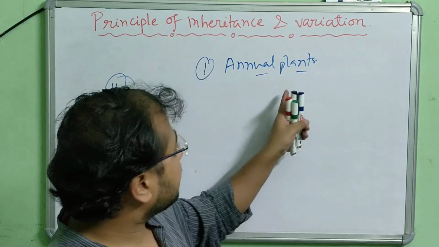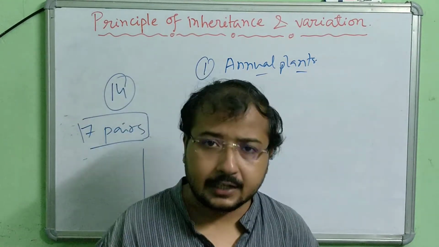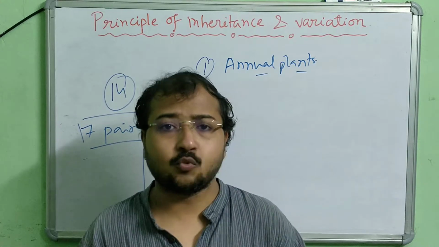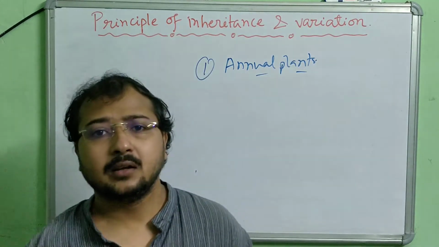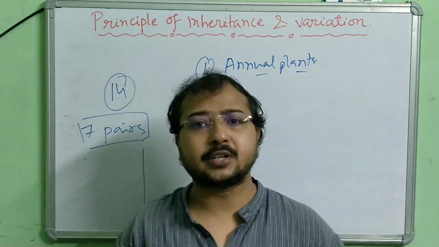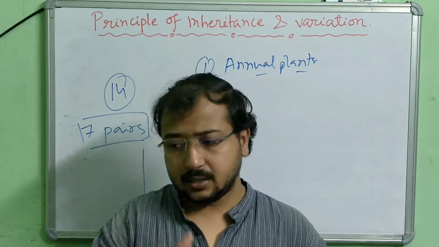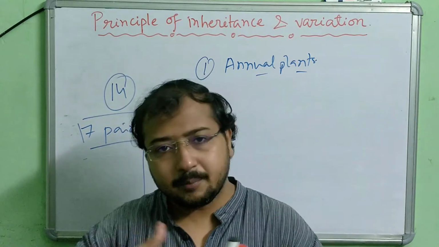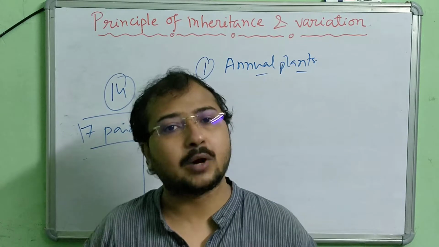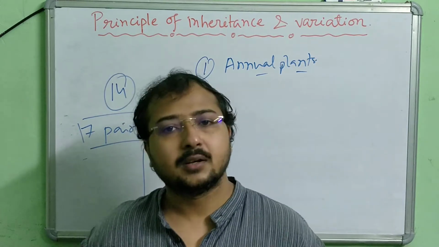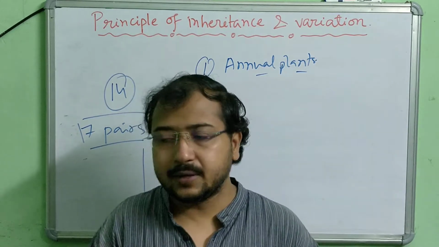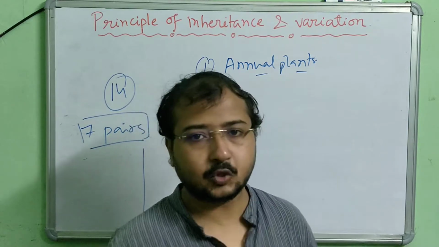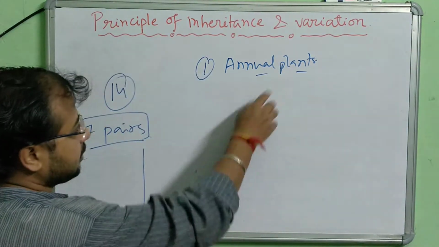So choosing an annual plant was an advantage in Mendel's case: in a short period, many generations can be studied, one cycle per year. So this is the first advantage.